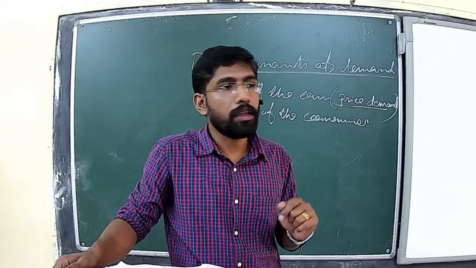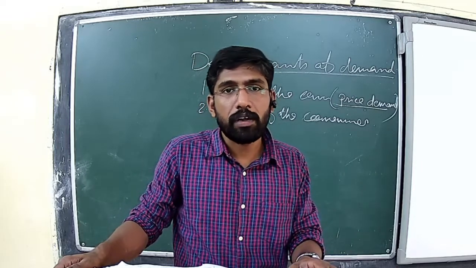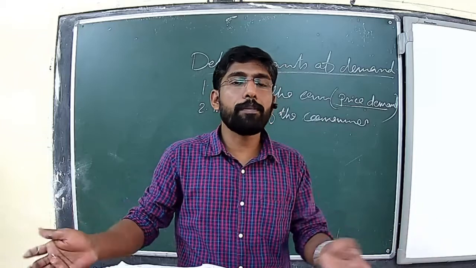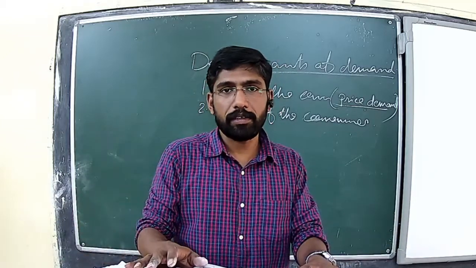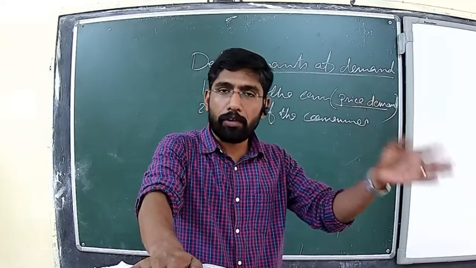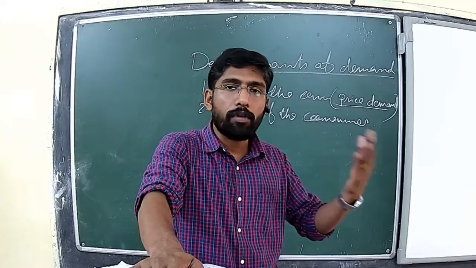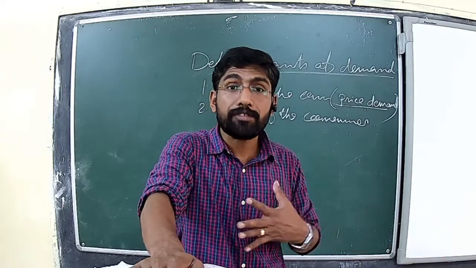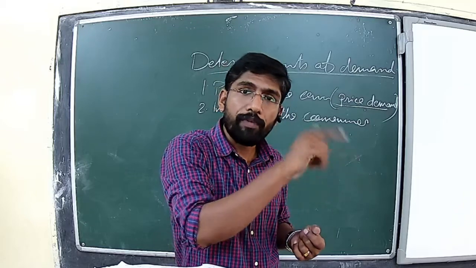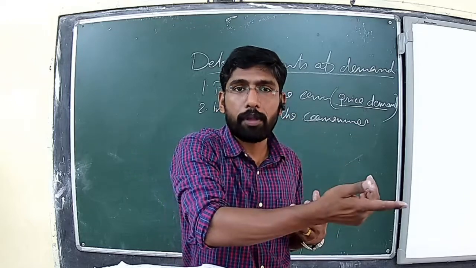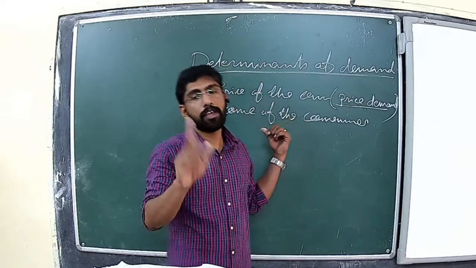Suppose a consumer is a rich person. From his part, the demand for anything will be unrestricted. And suppose a particular consumer is very poor. From his part, the demand for any commodity will be restricted because he will have to think about the price of the commodity. Why does he think about the price of the commodity? Because he has to consider his income.